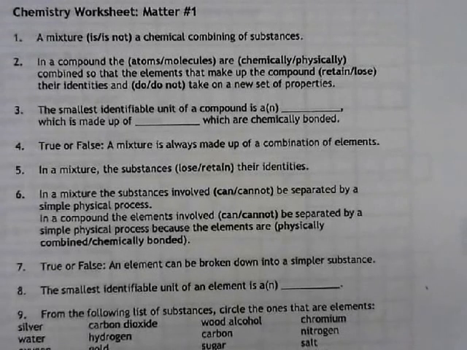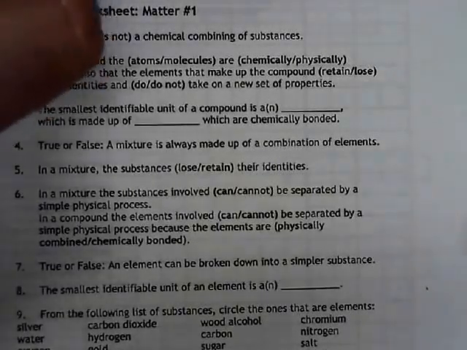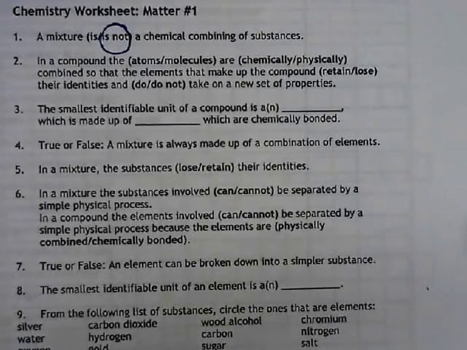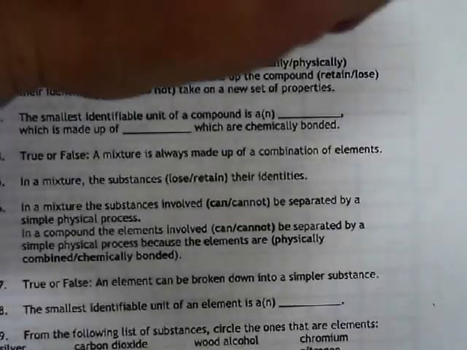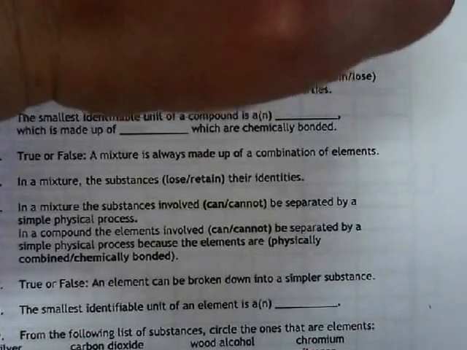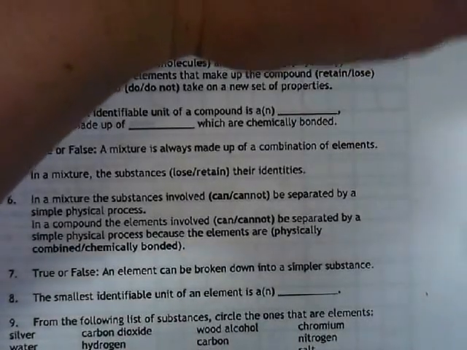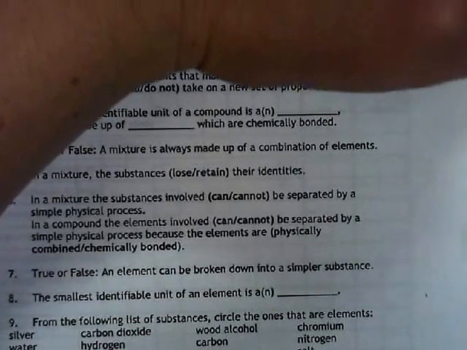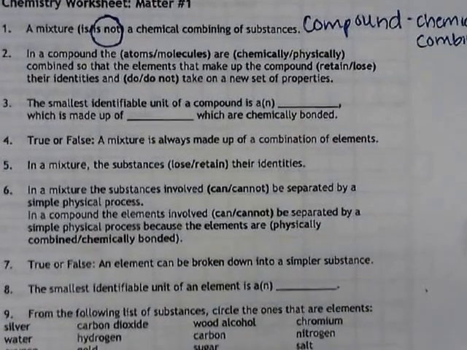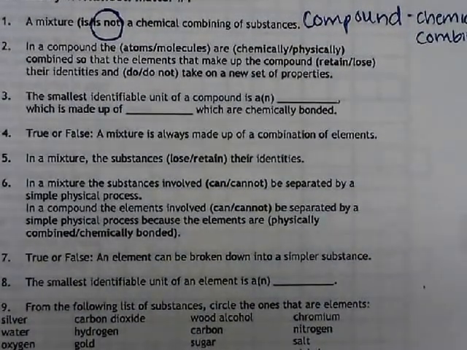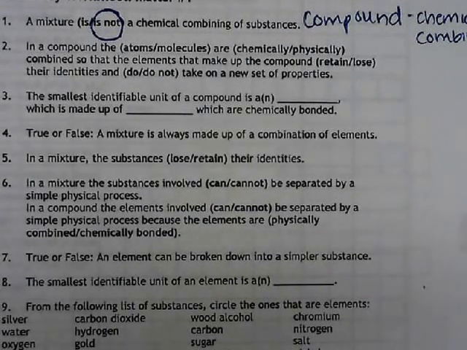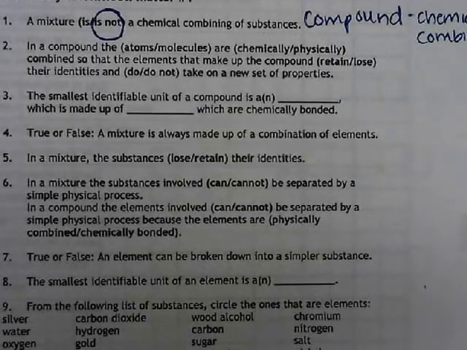A mixture is not a chemical combining of substances. A compound would be where chemicals are chemically combined. In a compound, the atoms or molecules are chemically or physically combined so that the elements that make up the compound retain or lose their identities and do or do not take on a new set of properties. So let's break this apart.